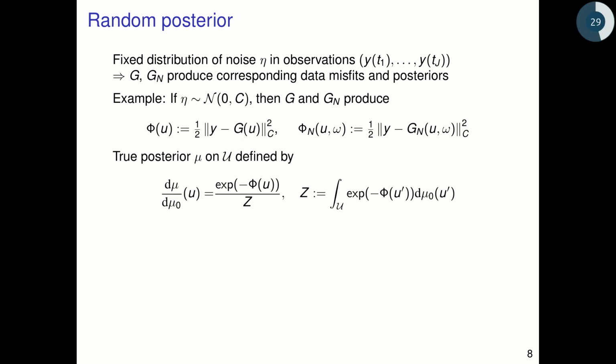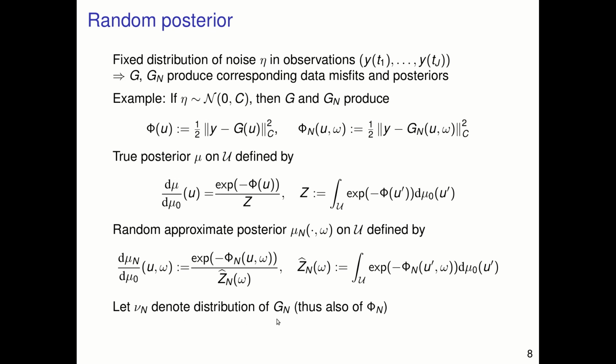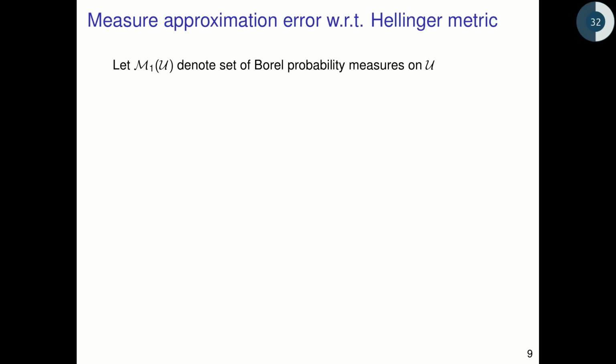This is the formula for the true posterior in terms of its Radon-Nikodym derivative, and we can do the same thing to define a random approximate posterior mu n on U, just by replacing the misfit phi with the random approximate misfit phi n. So in what follows, let's let nu n denote the distribution of Gn, and thus also of phi n.